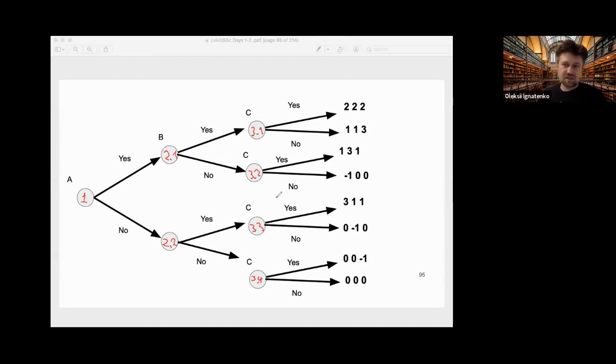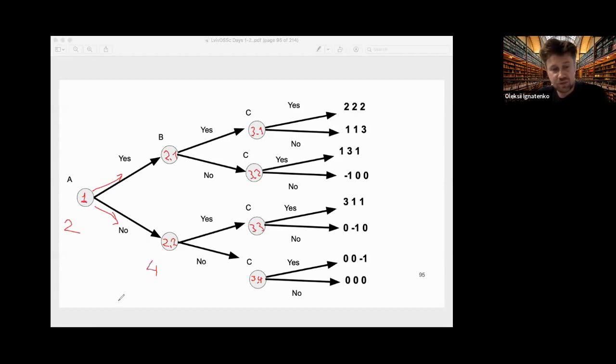Okay, we can imagine this construction. If player 1 here knows nothing about other players, he has two possibilities, and this is his strategy. He can say yes or no. So player A has two possible strategies. Now, player B can be in one node or the second node, and he can have two strategies here and two strategies here. So he actually has 4 strategies.